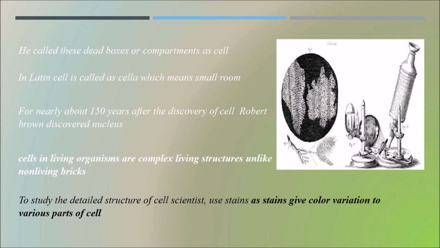Why do scientists use stains? Stains give color variation to various parts of the cell. What is the benefit of using stain? When we use stain, we get different color variations in various parts of the cell, so that we can study each and every organelle present in the cell. That is the reason why we use stain while studying the structure of the cell.